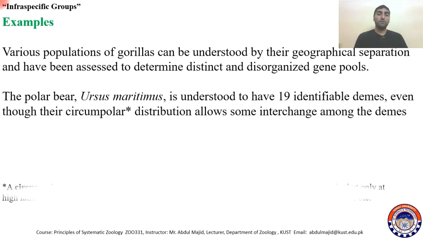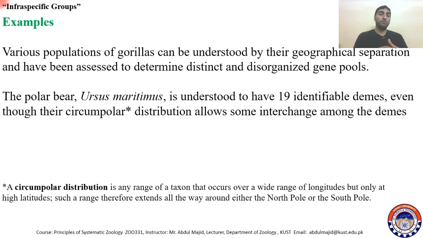So these are the two examples, and you can see the circumpolar distribution definition. A circumpolar distribution is any range of a taxon that occurs over a wide range of longitude, but only at high latitudes. Such a range therefore extends all the way around either the North Pole or the South Pole.